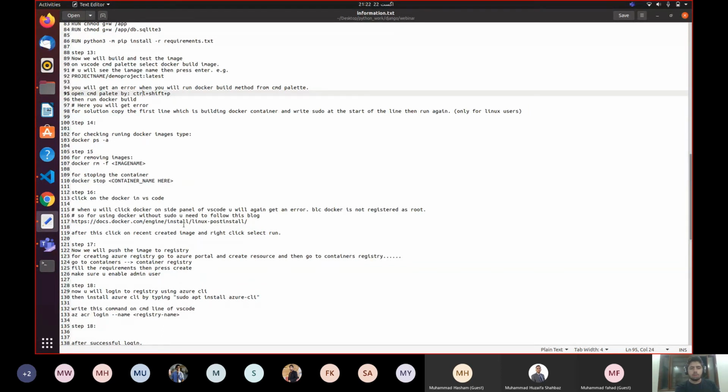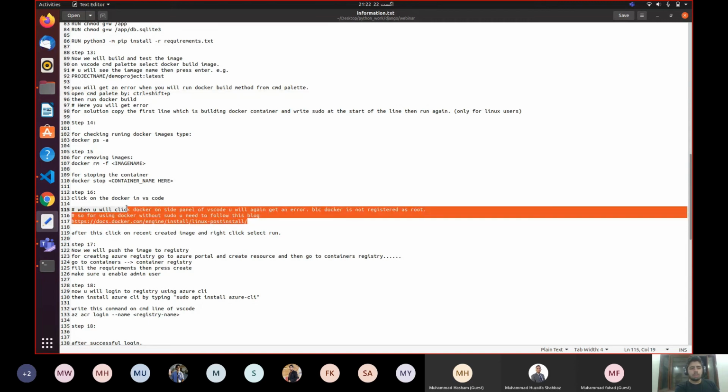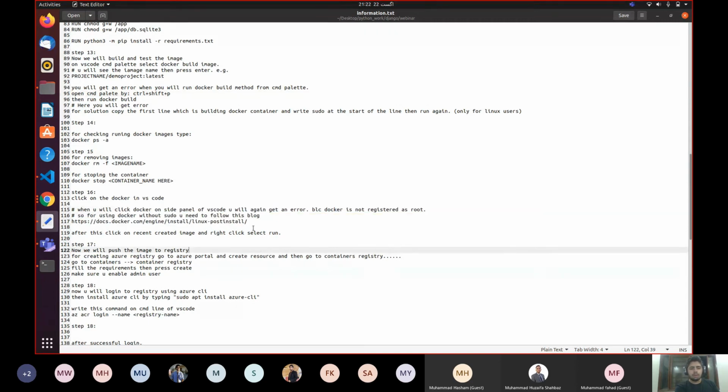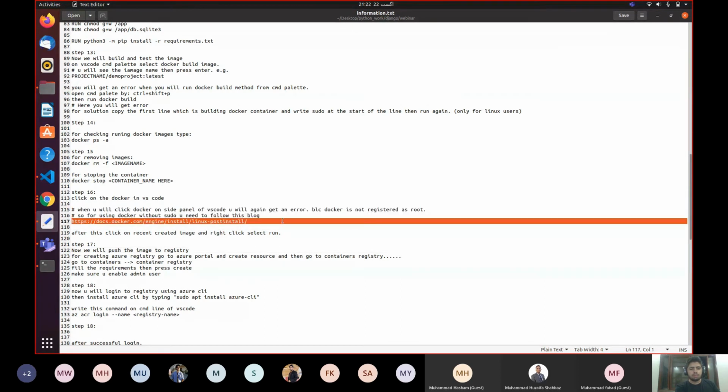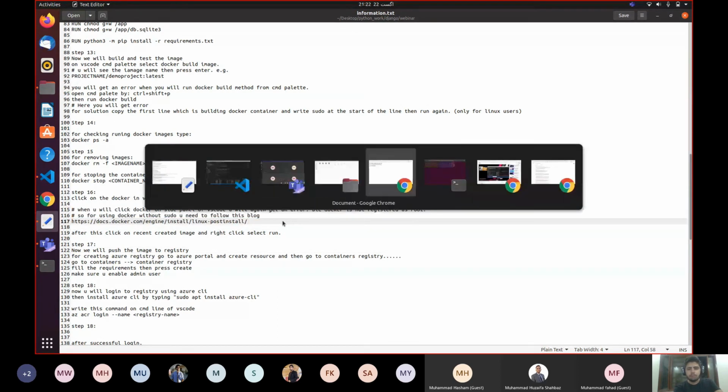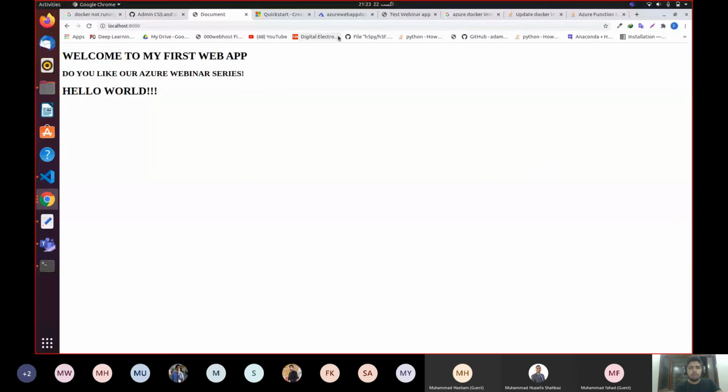So for using Docker without sudo, you need to follow this blog. Okay, so if you are on Linux and you don't want to write sudo every time, and you want your Docker to work properly, just go to this link, and let me open up the link for you. Maybe this link is already open in my web app. In my web, just go to this link, and where is the link?